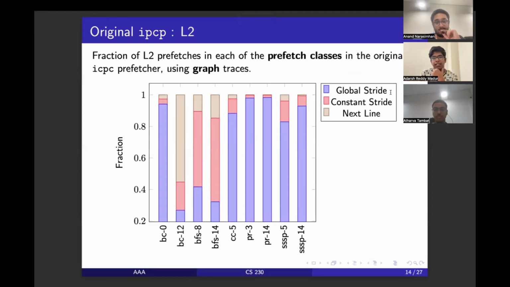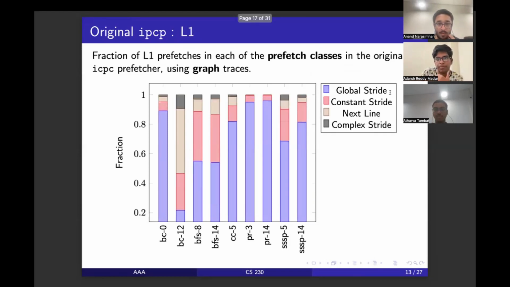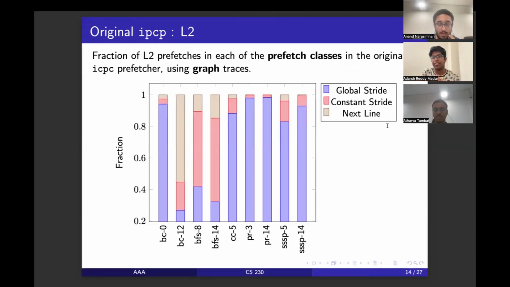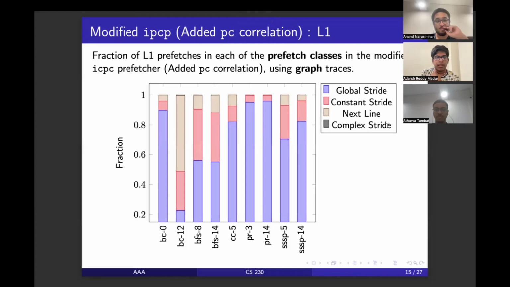Now, after adding the PC correlation, that is, with PC, its previous PC and previous PC, we saw that the complex stride pattern reduces a lot, like diminishes to almost zero. Why? Because since we are increasing the strictness of the condition for it to go to the complex stride, it has altogether reduced finally. So that's the reason it has become almost zero. And yeah, it is almost zero here. This was L2 cache. Here it is clearly seen that it is almost negligible over here. Right? This is for the L2 cache.